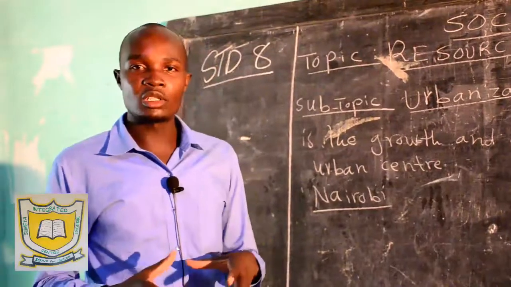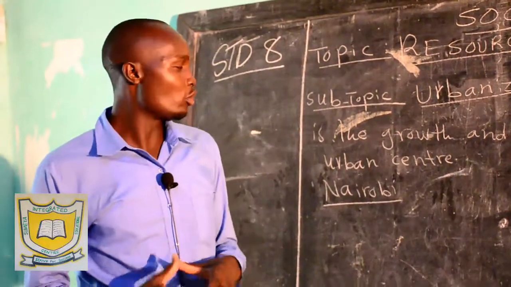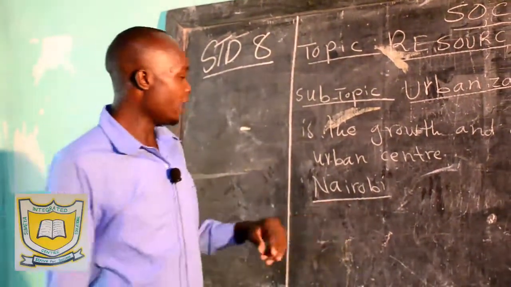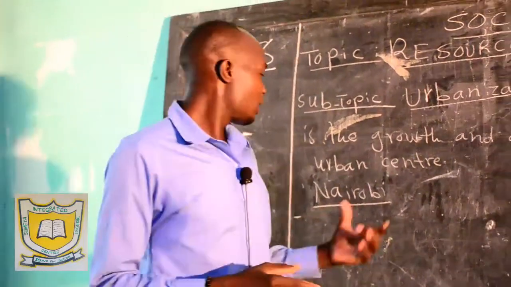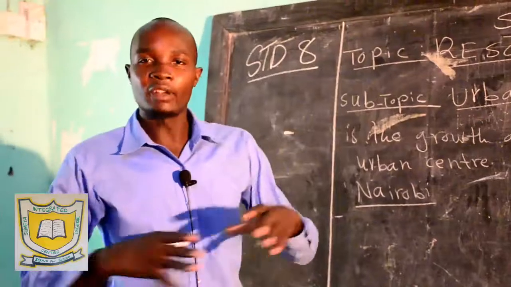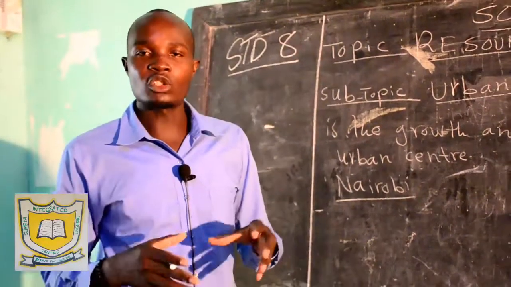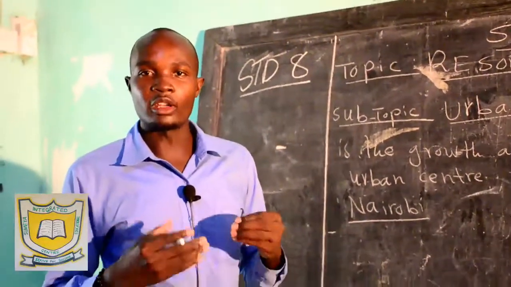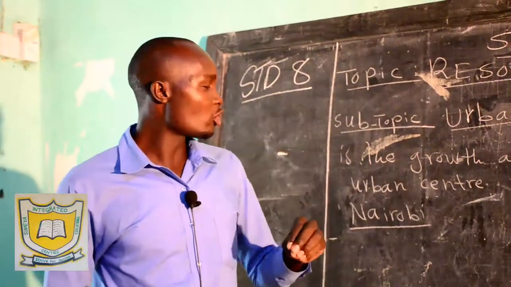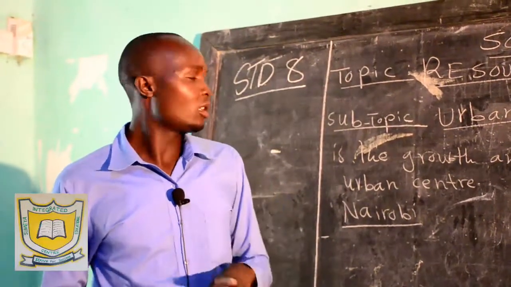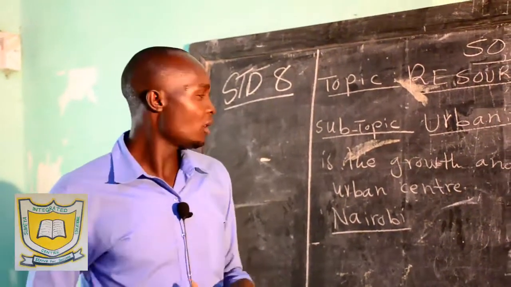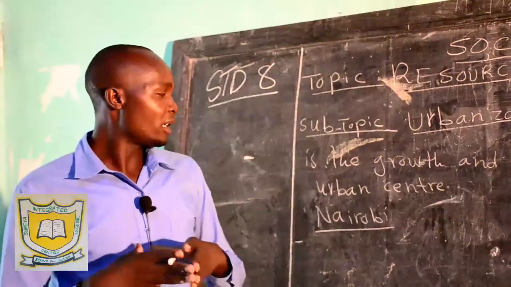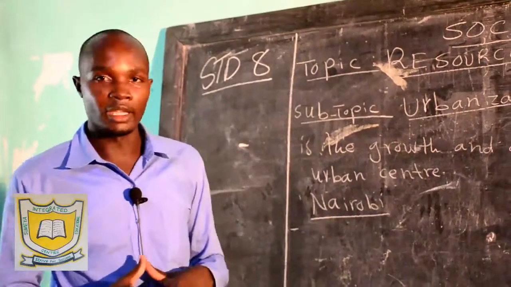So it was a depot where the railway builders used to store their material. Then also Nairobi had flat land where expansion could take place with ease. Then there was also enough supply of fresh water for the people living in that area. So it was a suitable place for these people to settle there and establish their building of the railway.